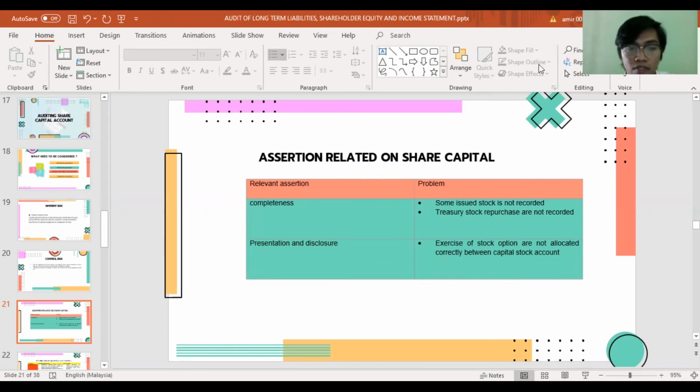So, the relevant assertions in share capital are, firstly, completeness, which has problems such as issued stock not being recorded and treasury stock repurchases not being recorded. Secondly, presentation and disclosure, where the size of stock options is not allocated correctly among capital stock.